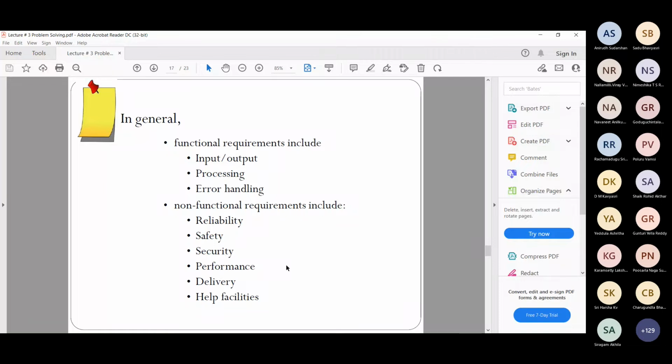But maintaining the security, that is, you ensure that your bank details entered are not accessible by any other users of that software, that requirement is a security requirement, which is a non-functional requirement. That is also a requirement, but it is not the exact functioning of your software.